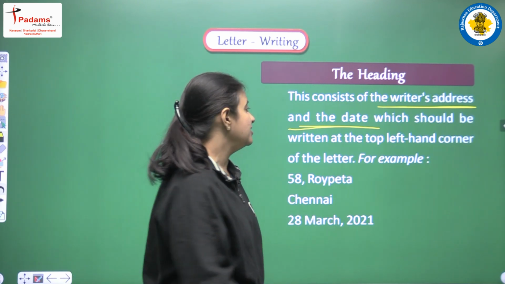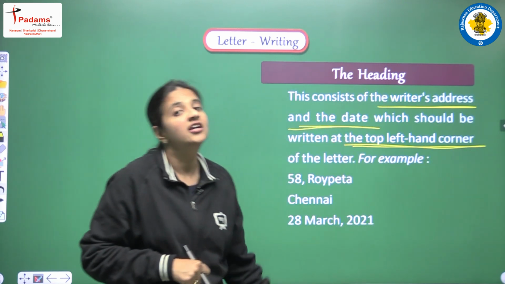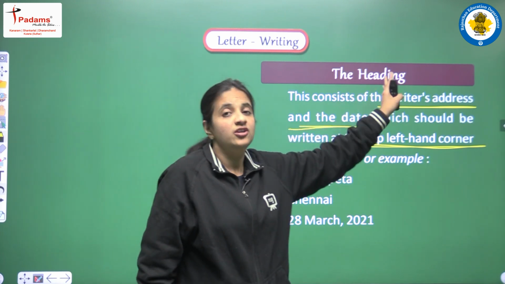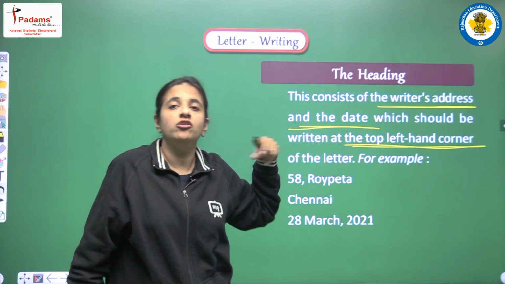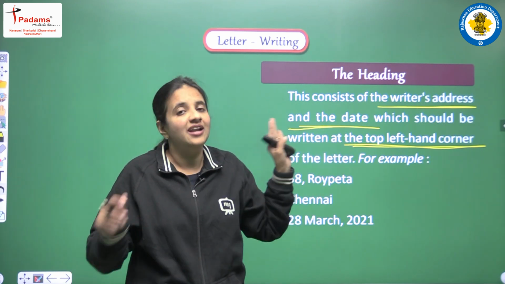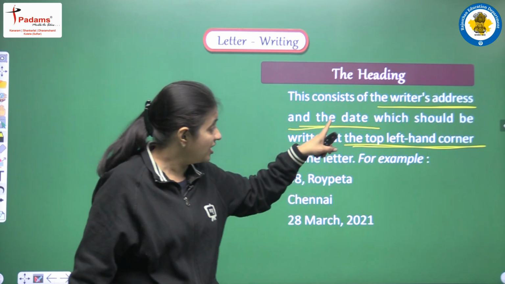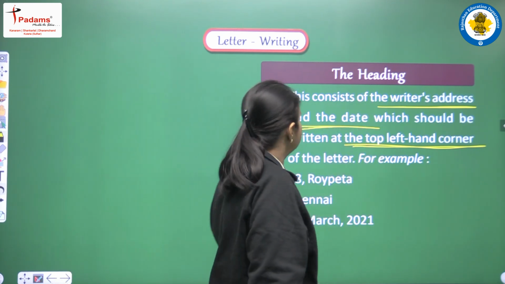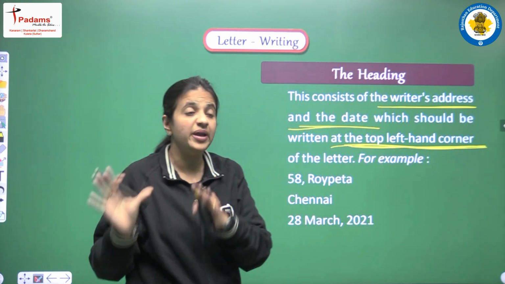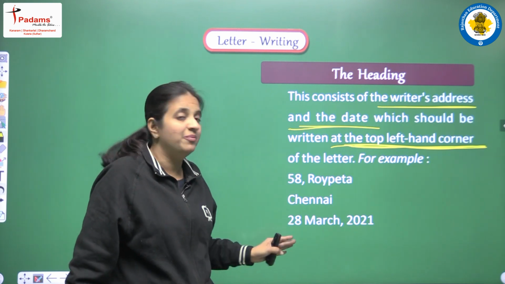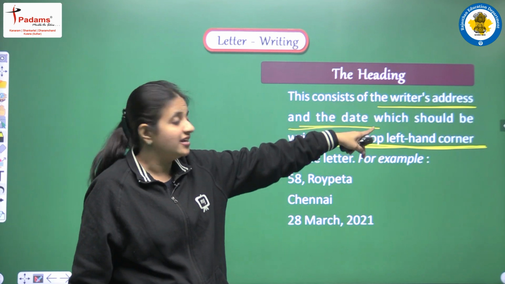Which should be written at the top left hand corner of the letter. So now this thing is clear, that first of all we have to write the writer's address, and then we have to write the date on which we are writing the letter. Now the question arises: where do we have to write this heading? The answer is that this heading part will be at the top left hand corner of the paper. And now we have an example of how we can write the heading part, the writer's address and the date.